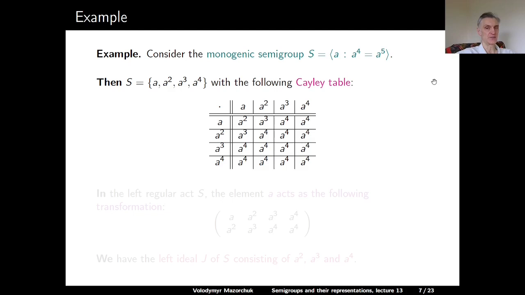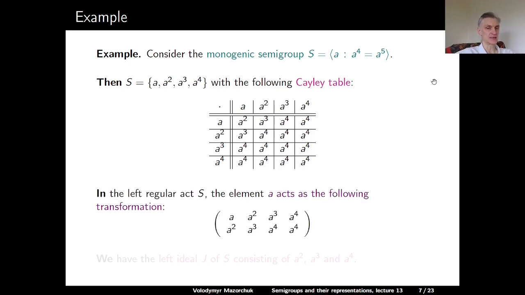A to the power i multiplied with A to the power j gives us A to the power i plus j, where A to the power 4 is equal to A to the power 5, and so on. So in the left regular act S, the element A acts as the following transformation. Multiplication with A moves A to A squared to A cubed to A to the power 4, and A to the power 4 to A to the power 4.